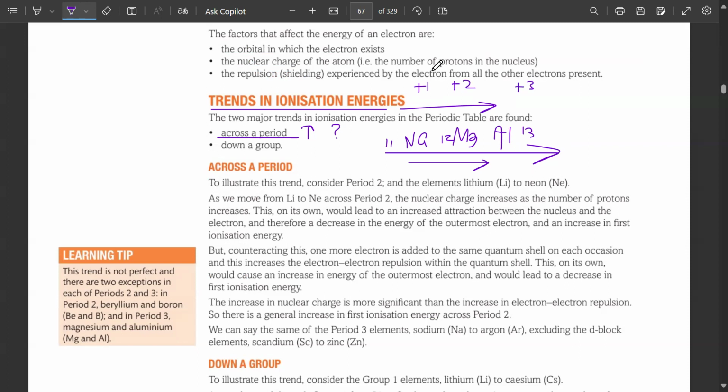Got it? Okay. Sodium has a +1 charge. Magnesium has a +2 charge. Aluminium has a +3 charge. Right? Yeah. Right? So those will be the values.